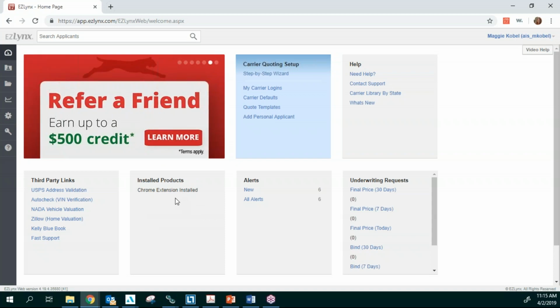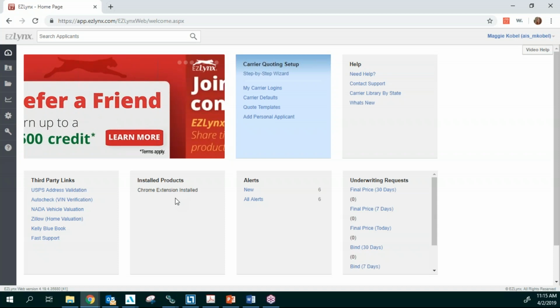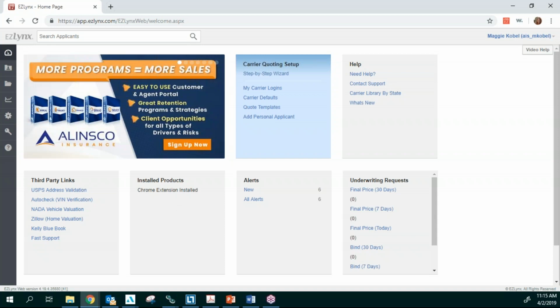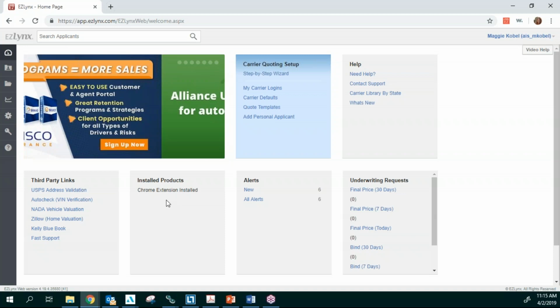I already have mine installed. I tried to uninstall it, but it wasn't letting me. You're going to click on that and it's going to ask you, do you want to set up this extension? And you're going to click yes, and then go through the steps to get that set up.